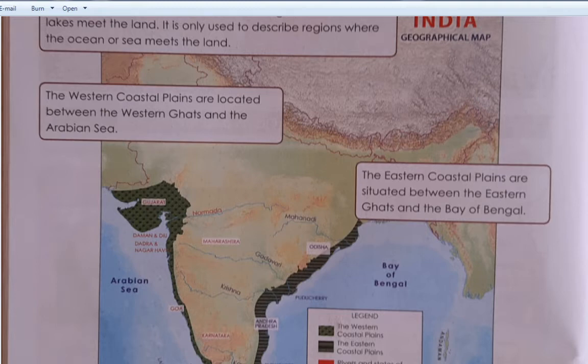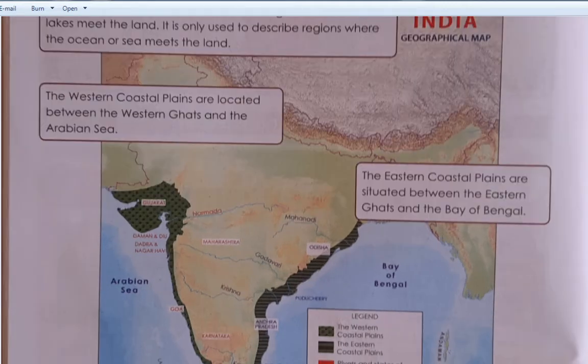The word coast is not used to describe regions where rivers or lakes meet the land. Here you can see the Narmada river. So the land which is near to a river is not coast. It is only the land near to the sea or ocean. It is only used to describe regions where the ocean or sea meets the land.